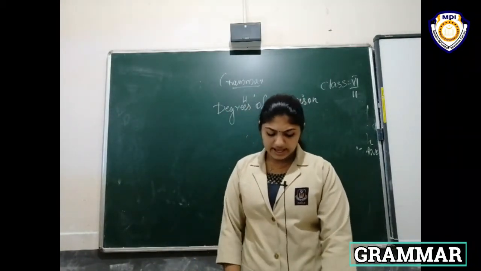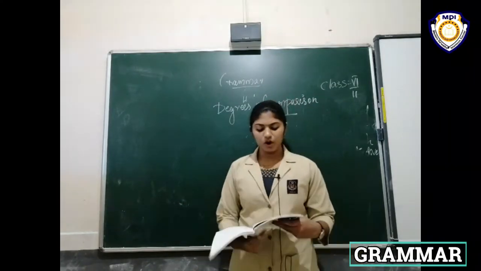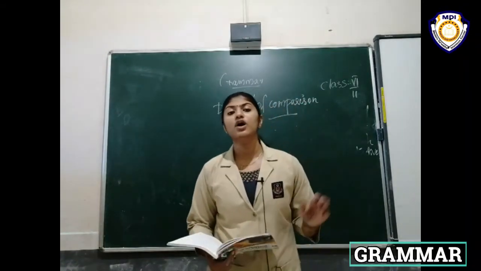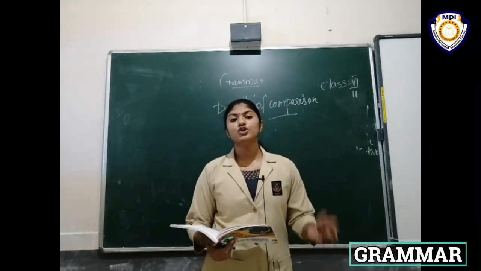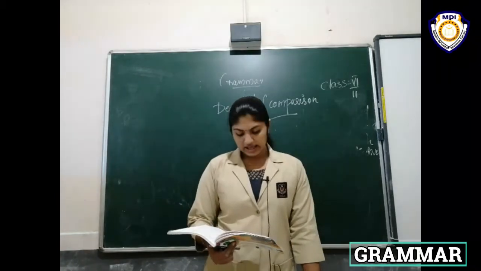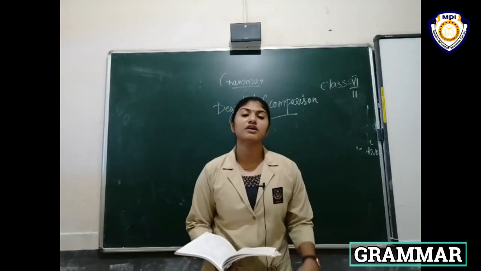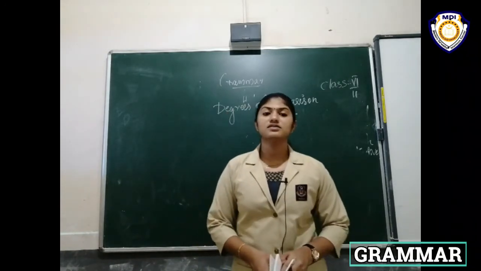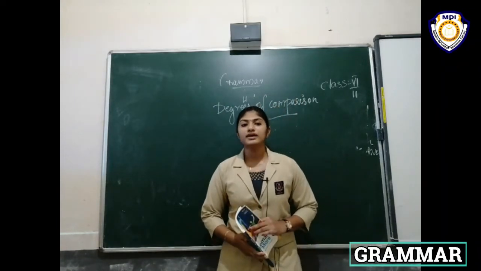Adjectives have forms to show comparison between two or more nouns. When we compare between two or more nouns, this form is called degrees of comparison. There are 3 degrees of comparison. We have studied the 3 degrees of comparison in the last class. In 5th standard we have already studied this.